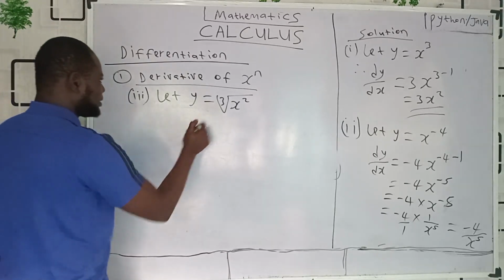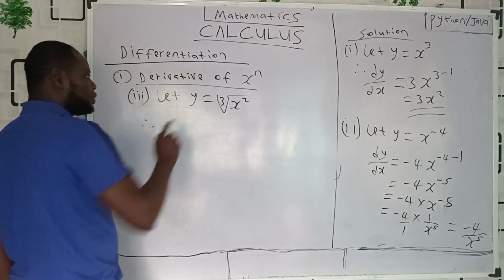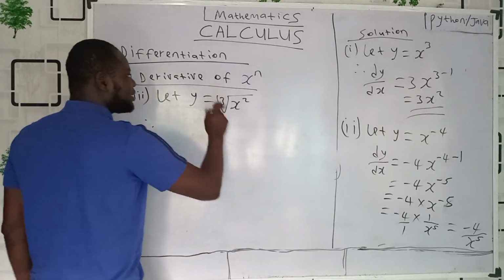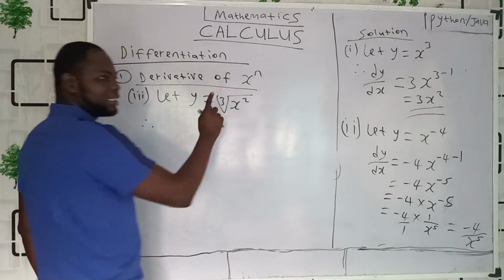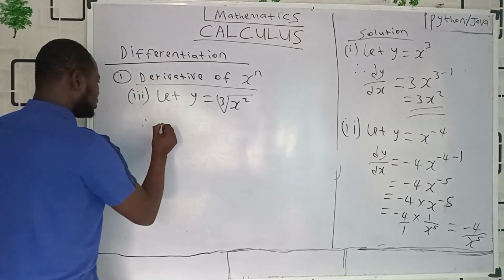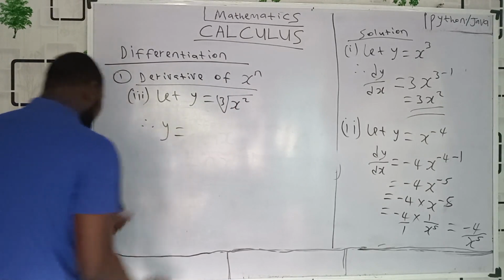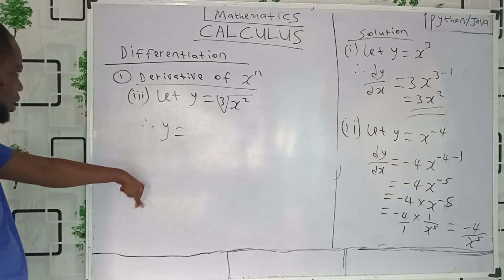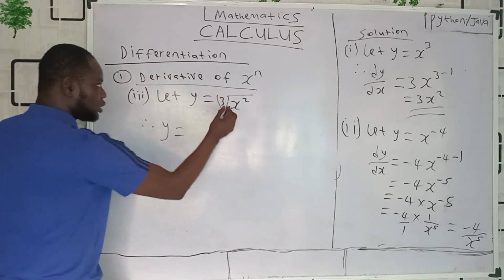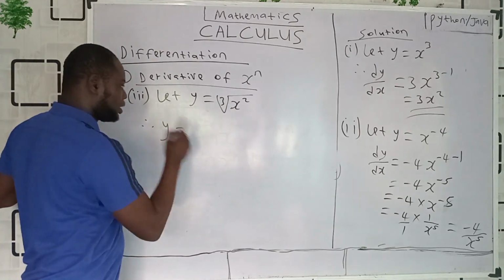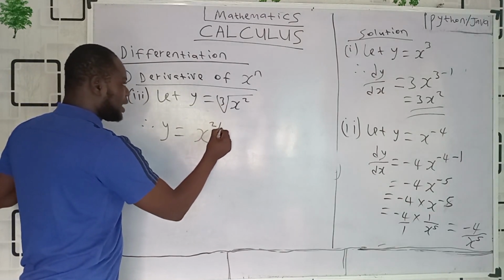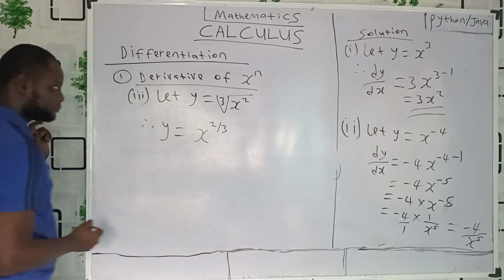So how do you do that? Don't just jump into dy/dx. Make sure you rewrite this one, simplify this one first. Rewrite everything as a power of x, so that it will be convenient for you to perform the differentiation. I am not saying dy/dx now. I want to simplify it first. So y is equal to what? From the laws of indices, I can write this as x raised to power 2 over 3.